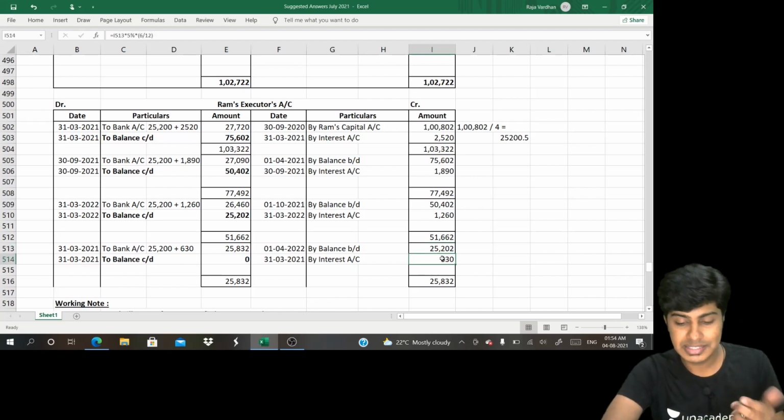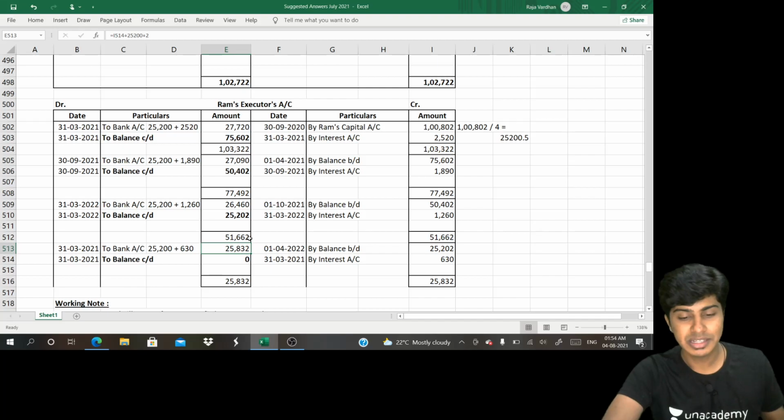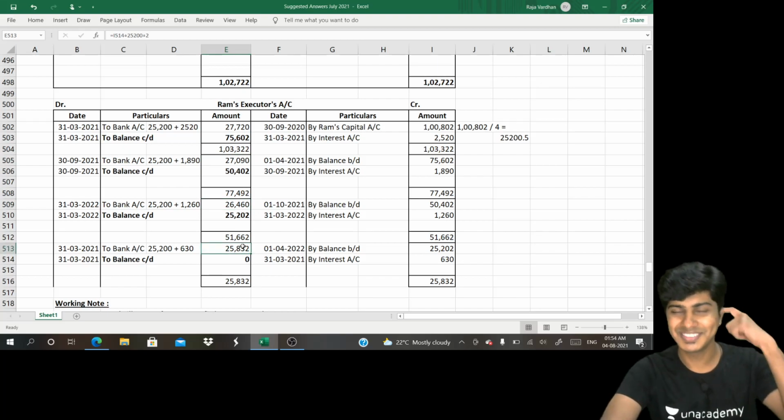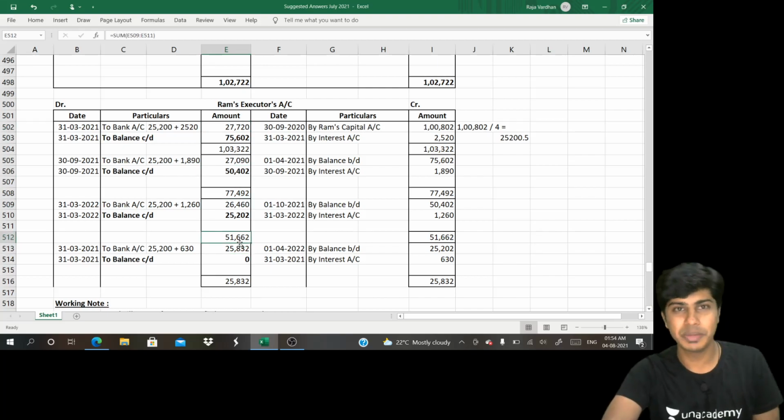25,202. Again 6 months interest, 630. I pay 25,832. You might say, sir, 25,200 plus 630, you should get 25,830. 50 paisa shortage each year. 50 paisa shortage, 1 rupee. Another 50 paisa shortage, 1 rupee 50 paisa. Together I paid here 2 rupees. You guys get that? If you want, you can write here 0.5, 0.5, 0.5, 0.5. Instead, I prefer to pay those 2 rupees in the last piece.